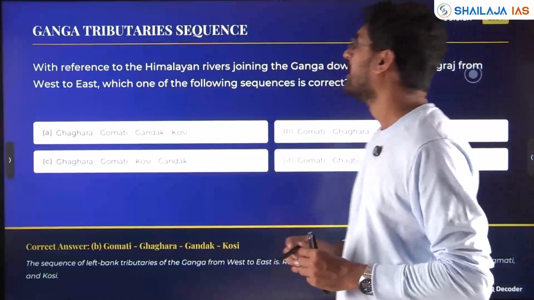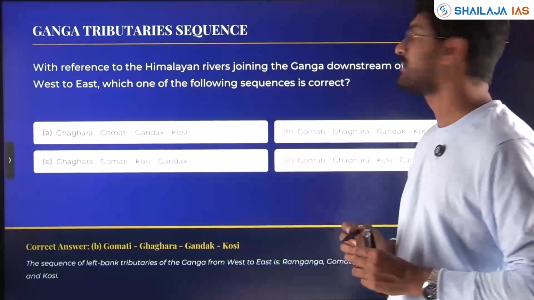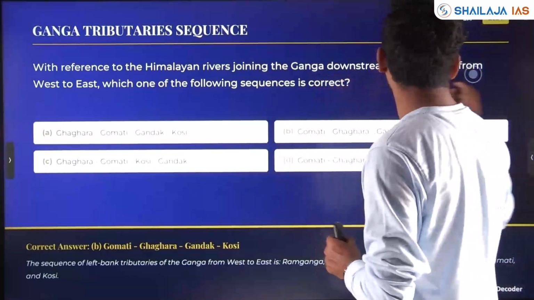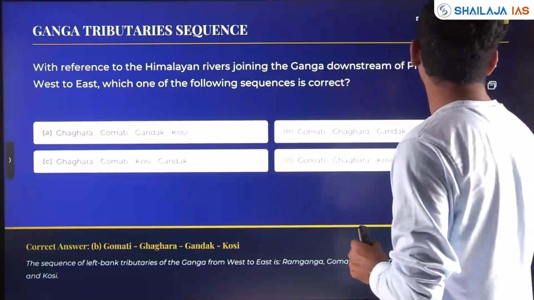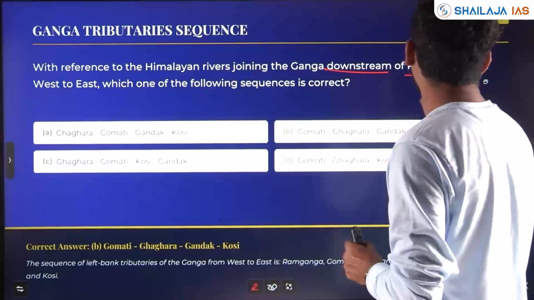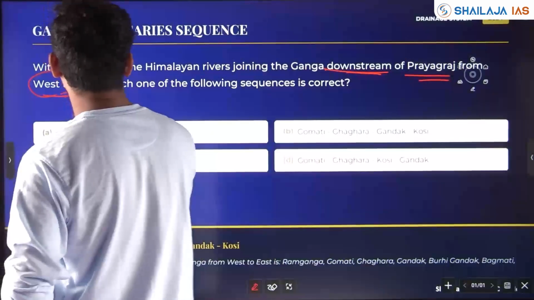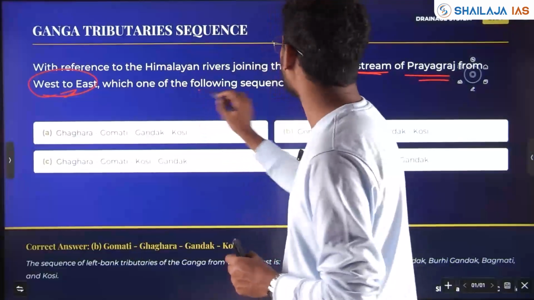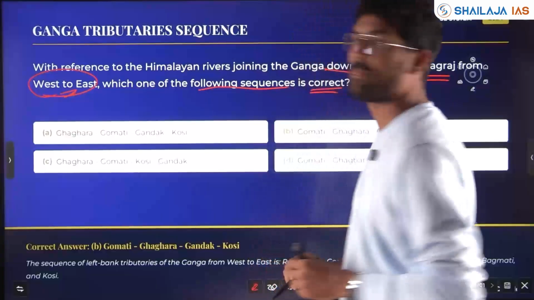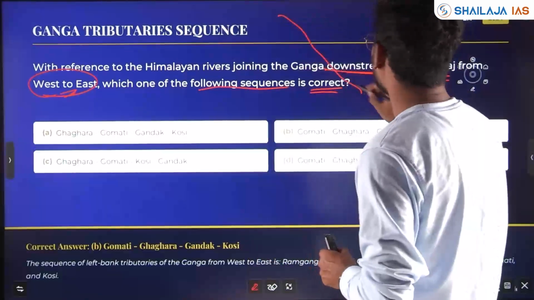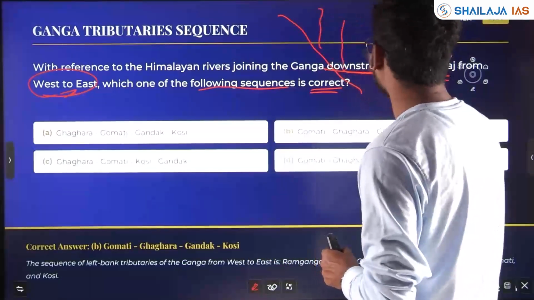Next question. With reference to the Himalayan rivers joining the Ganga downstream of Prayagraj, Prayagraj, UP, from west to east, which one of the following sequences is correct? So the Ganga is flowing, its tributaries are flowing and joining.